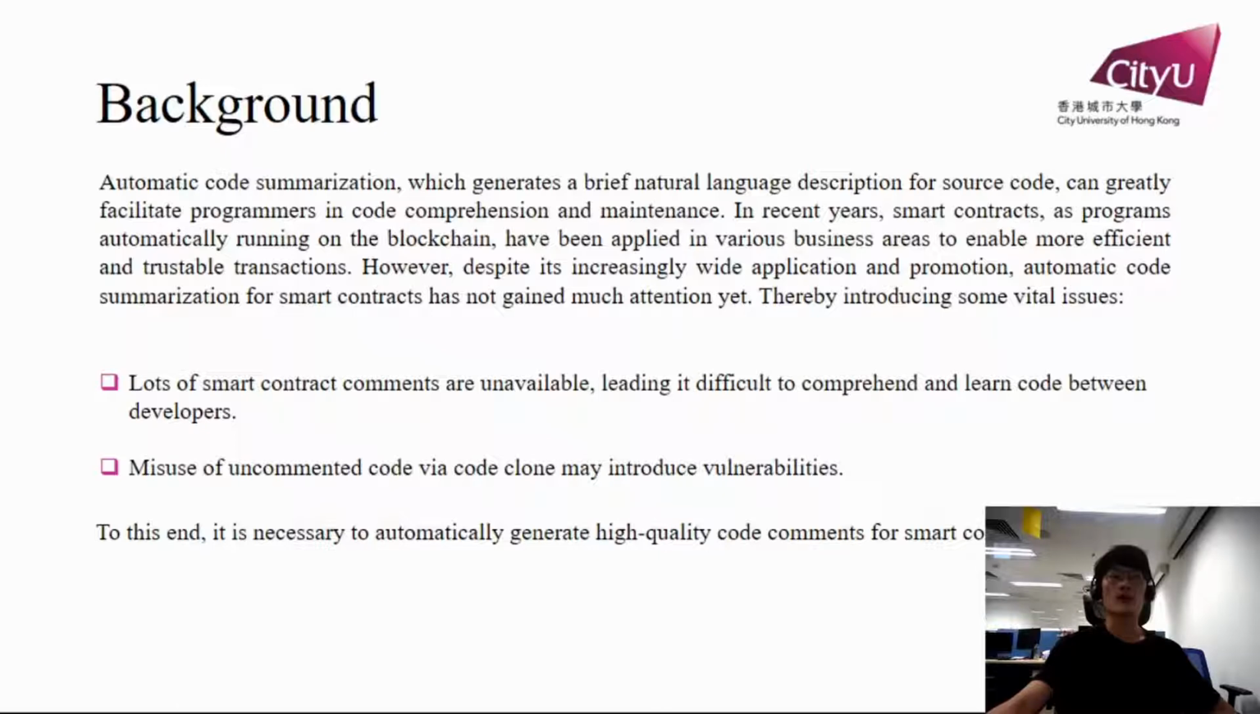However, despite its increasingly wide application and promotion, automatic code summarization for smart contracts has not gained much attention yet, thereby introducing some vital issues. The first one is that lots of smart contract comments are unavailable, making it difficult to comprehend and learn code between developers. The second one is that misuse of uncommented code via code clone may introduce vulnerabilities. To this end, it is necessary to automatically generate high-quality code comments for smart contracts.